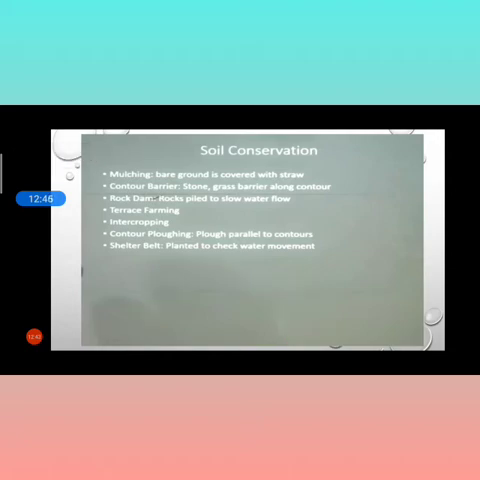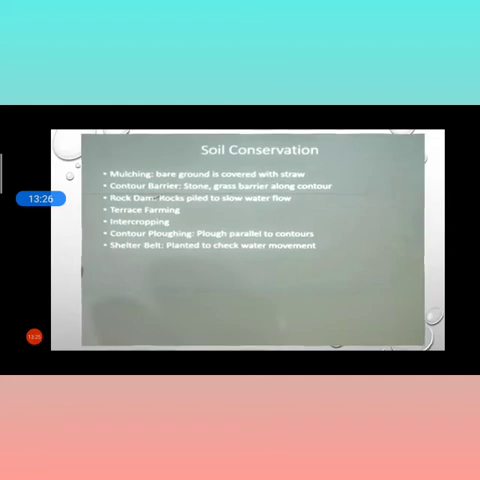Now moving on to rock dams. Rocks are piled up to slow down the flow of water. This prevents gullies and further soil loss. Now mulching. What is mulching? If there is empty or bare ground, and no one is farming over there and the land is good, then straw is spread on it. This helps retain the soil and moisture, and the organic matter helps in retention of the soil and moisture. Hope you understand up to this.